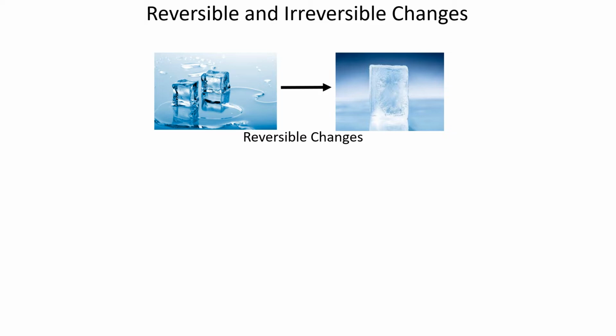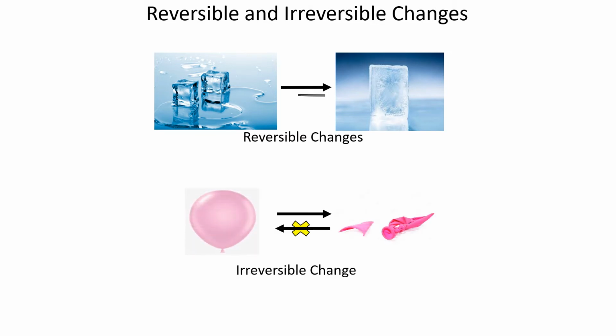So this image we saw in our first slide. So this is considered as reversible change because here the ice is getting melted, and in our next image next to the arrow we have an ice which is frozen. So even a melted ice can be frozen if we put water in the freezer. So let's learn about irreversible changes now.